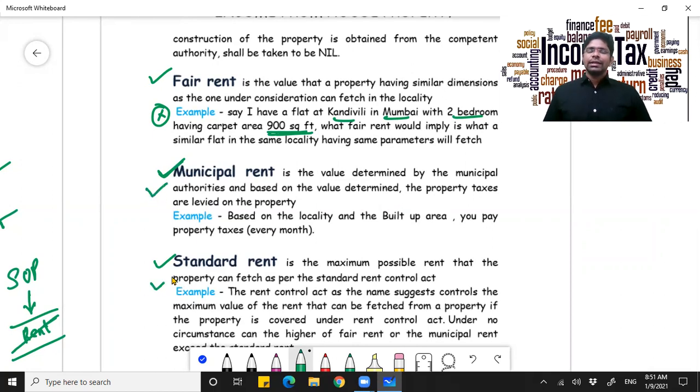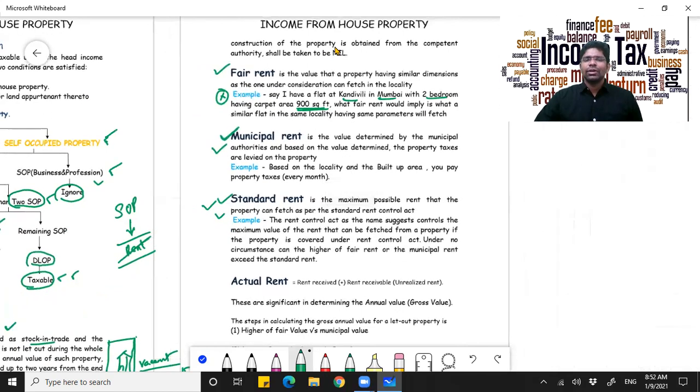And what is standard rent? There is something called the Rent Control Act. Beyond what is mentioned in the Rent Control Act, you cannot charge. Why is this act in place? It is only to regulate the rent. You cannot charge exorbitantly, as high as you want. So, keeping that in mind, they have brought up a few provisions under the Rent Control Act. The rent that is fixed by the Rent Control Act is called standard rent. You can say it is fixed by a few legal parameters.